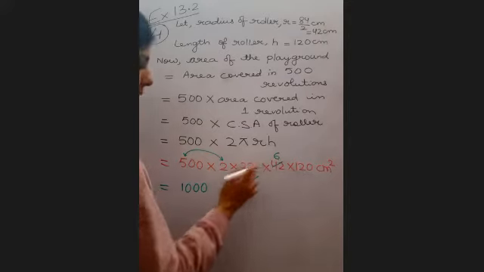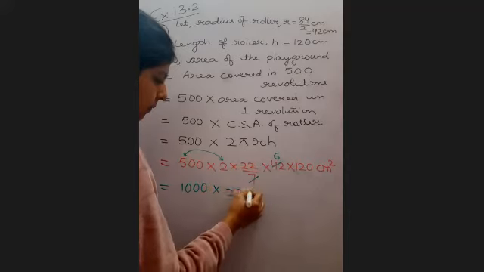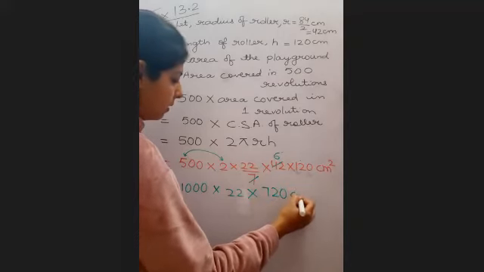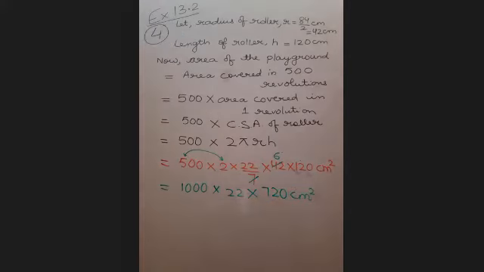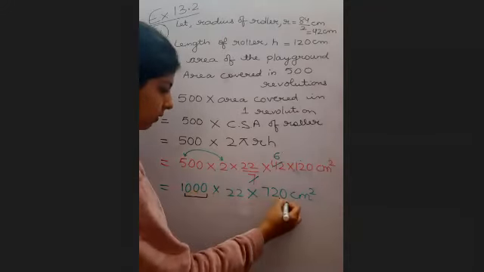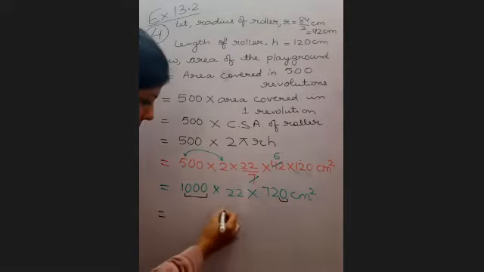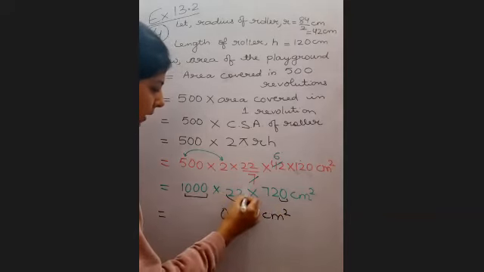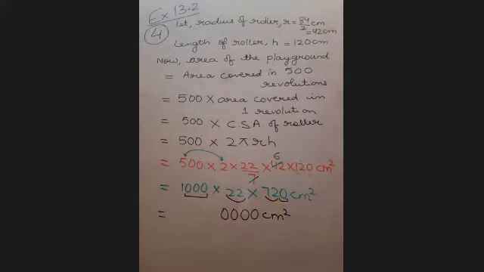Now 12 into 6 is 72, so this becomes 720. Now you can multiply all of these. Can keep the zeros aside. 3 zeros and 1 zero, so in all 4 zeros you can keep aside, 1, 2, 3, 4, centimeter square. Just multiply 22 and 72. 1584.